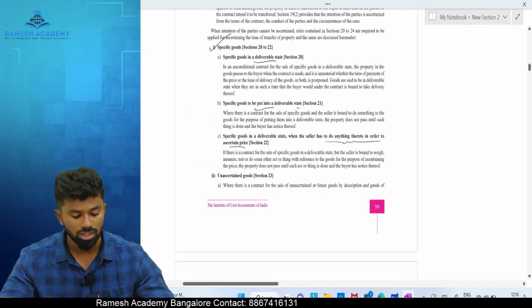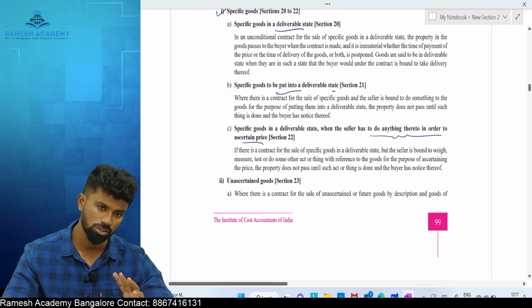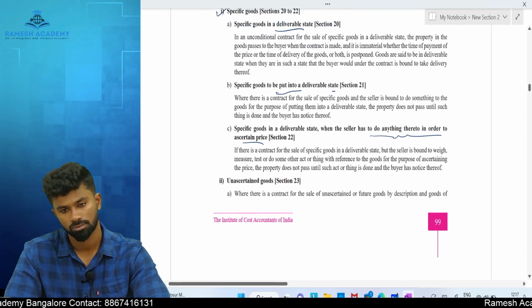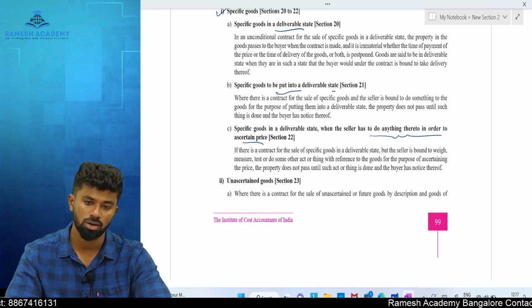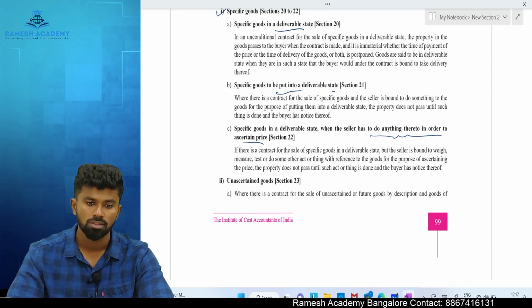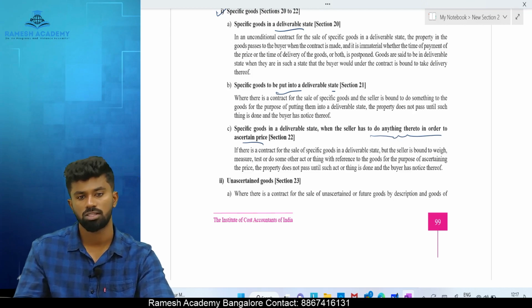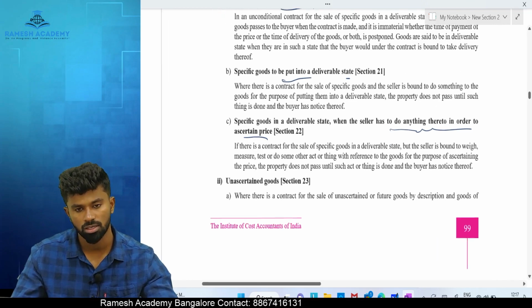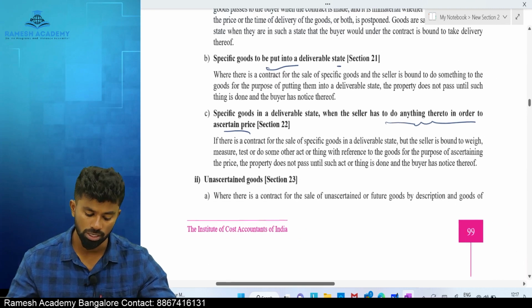Okay, when weighing is done, plus informed to whom? Buyer. So these are the 3 rules in case of specific goods, and you have to apply these rules only when the intention of the parties is not clear from the contract with respect to transfer of ownership. In that particular scenario we can decide based on these rules.